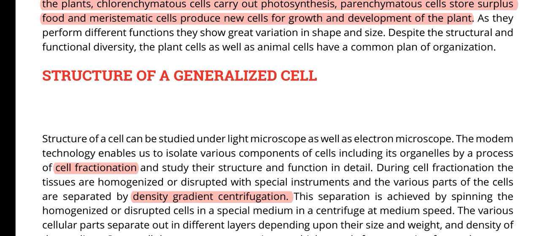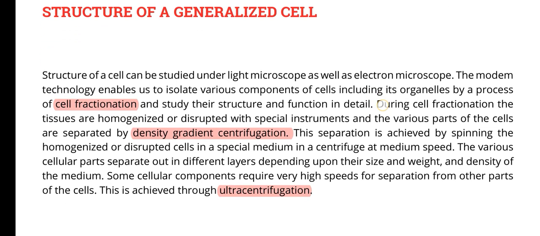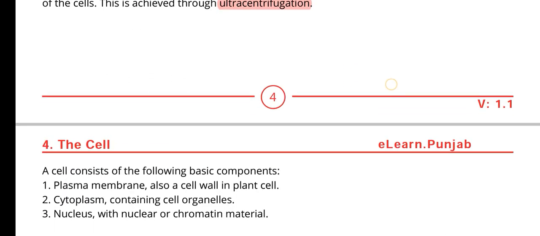In the same sense, the cell is put into the ultracentrifuge machine, and after that it is centrifuged, and the homogenized mixture can be separated on the basis of the density gradient. The light ones will be on the upper side and the heavy ones on the lower side.